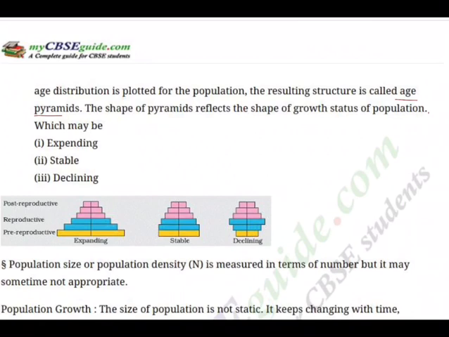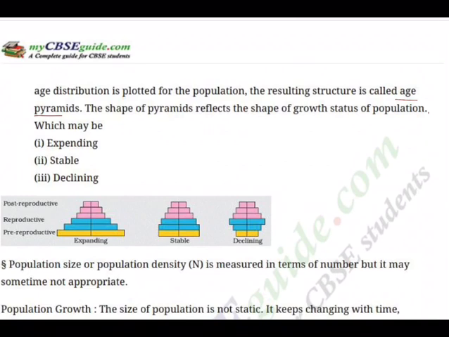If the population is expanding, that is a danger signal. Like our own country, we are already 132 crores plus. And if it is a stable one, that's okay at present, but in future there's a question mark. Declining, something like New Zealand, Finland, Australia, is a disturbing trend. If populations come down, the survival of the country itself is a big question mark.